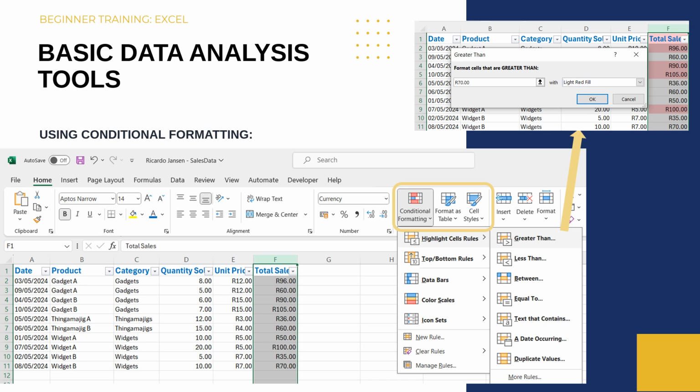I select my total sales column, and on the Home tab, click Conditional Formatting. I choose Highlight Cell Rules, and then set a rule to highlight cells greater than 70 Rand with a red fill.